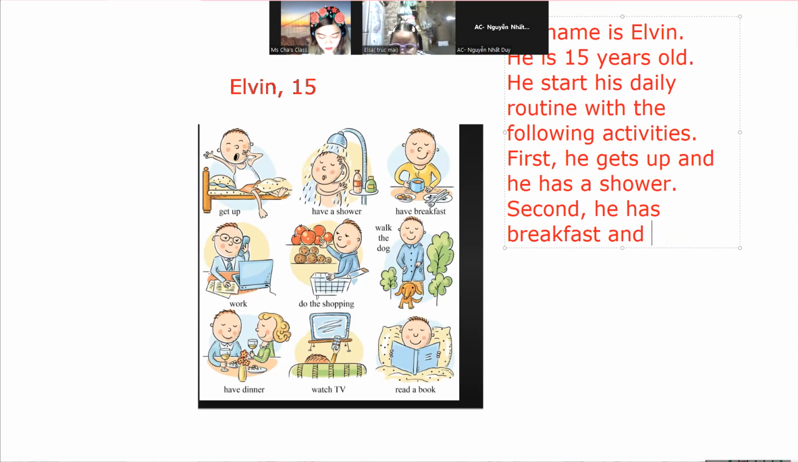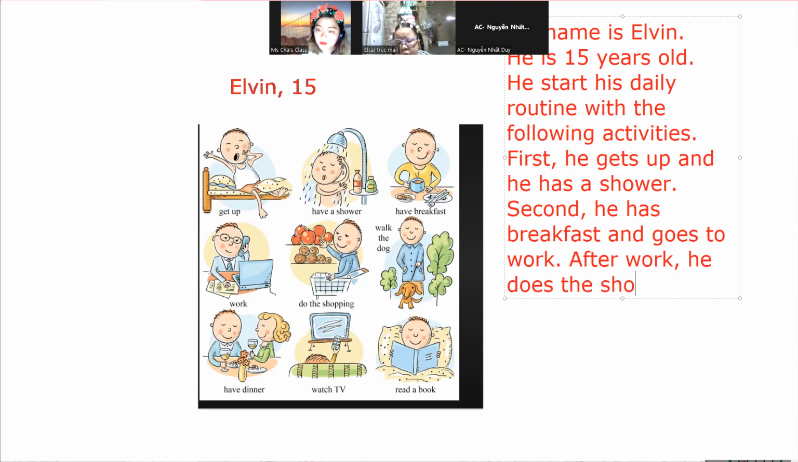Third, he does the shopping. I think with this one he is done working, right? After work, he does the shopping and he walks his dog.